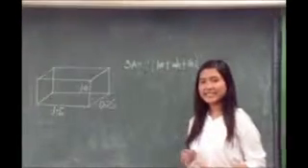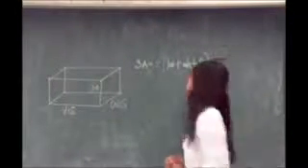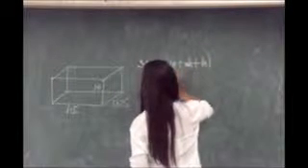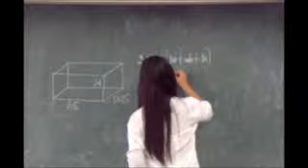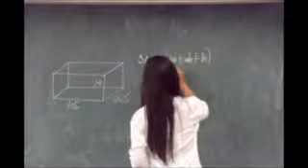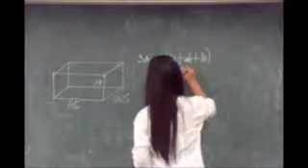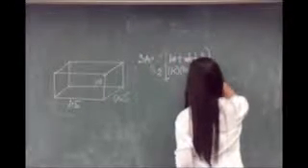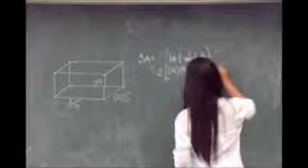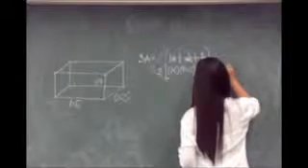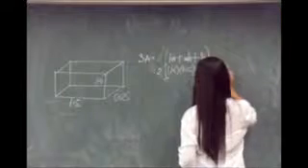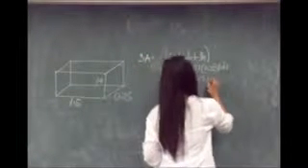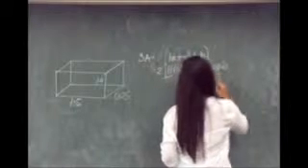By substituting the given measurement, we have 2 times the quantity 1.5 times 0.25 plus 0.25 plus 1.0 plus 1.5 times 1.0.